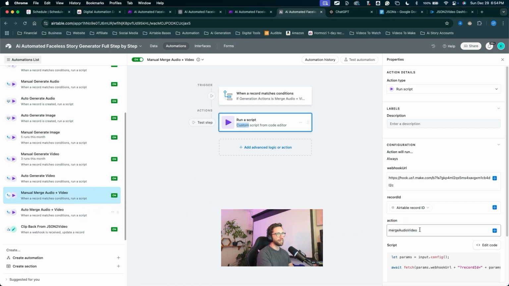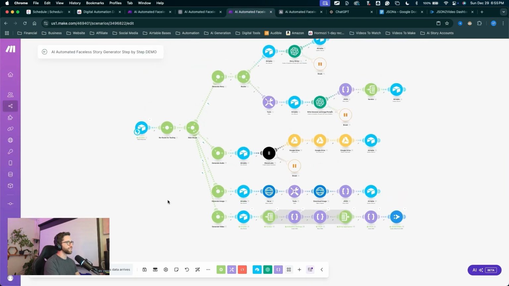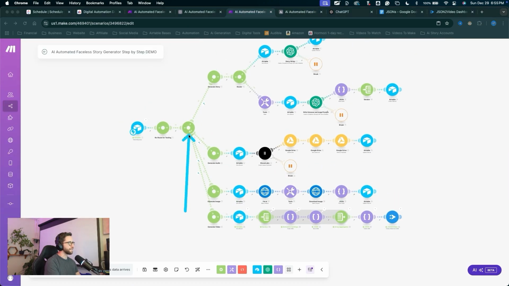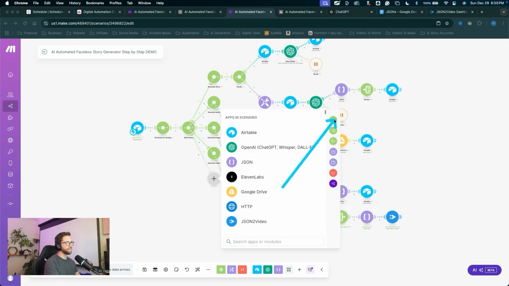Let's copy our action variable while we're here, jump into Make, and we can create our next chain in this automation. I'm going to click on the main route to create a new module. I'll click on that module and create a router.